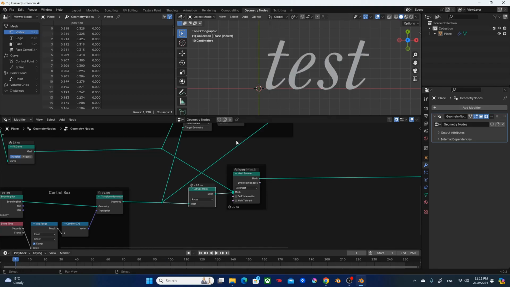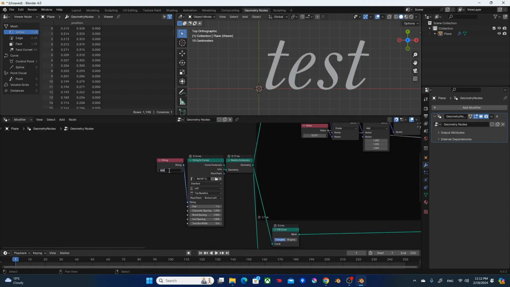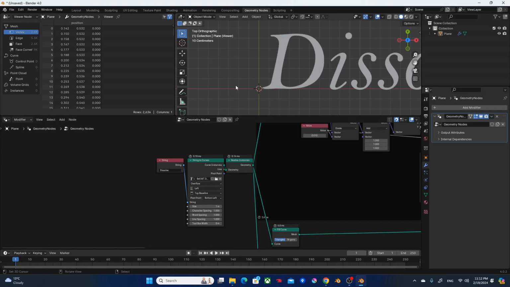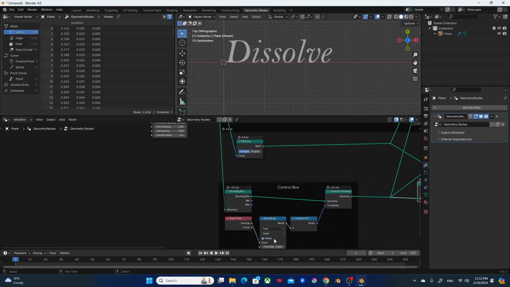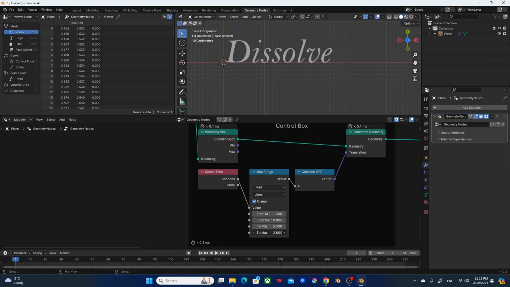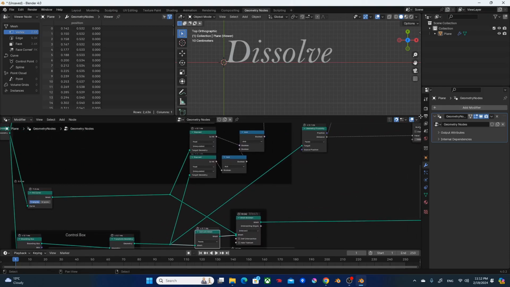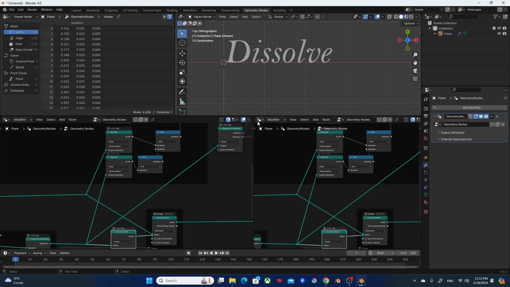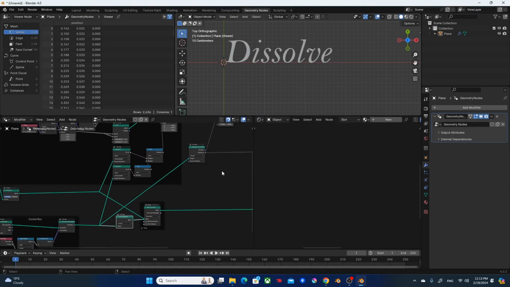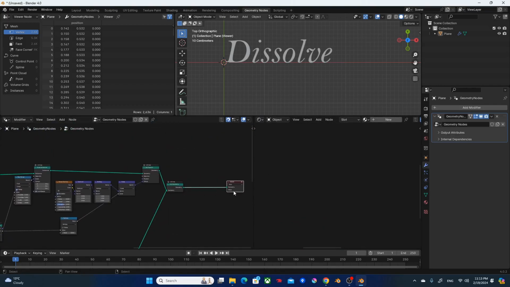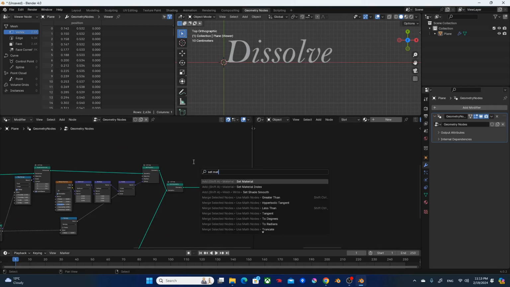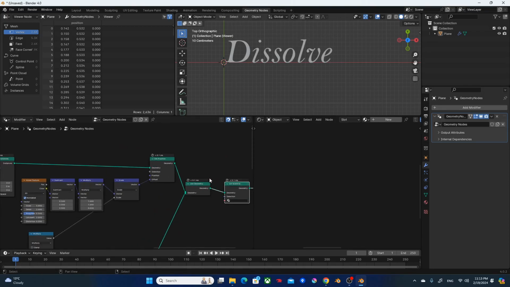All right. I'm just gonna change this text to something more deserving. Dissolve. Okay, dissolve. And I'm gonna switch around some values. Maybe 4 is gonna be nice. All right. And let's see it render. Okay. I'm gonna add set material at the end.